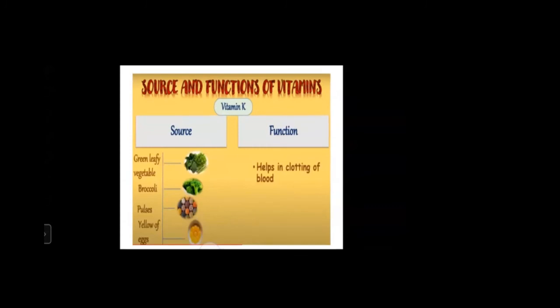And the last one, vitamin K. We get vitamin K from green leafy vegetables, broccoli, pulses, yellow of eggs. As the egg has a white and a yellow part, from the yellow part of the eggs we get vitamin K. And it helps in clotting of blood. Means whenever we get hurt, our blood flows. So this vitamin helps to clot the blood, means to stop the bleeding.